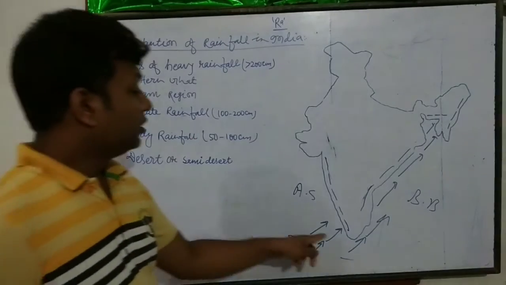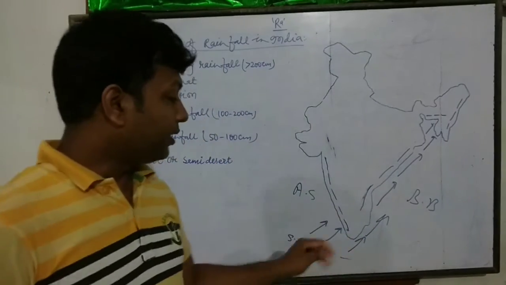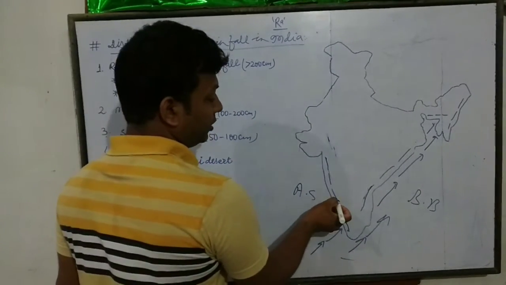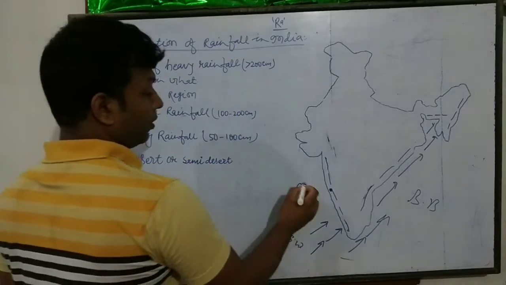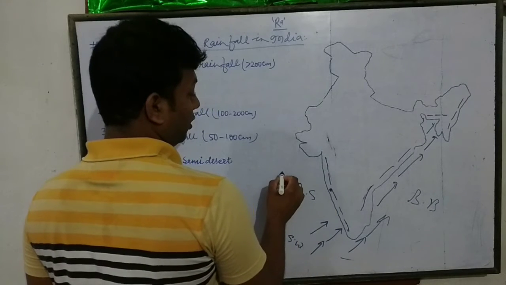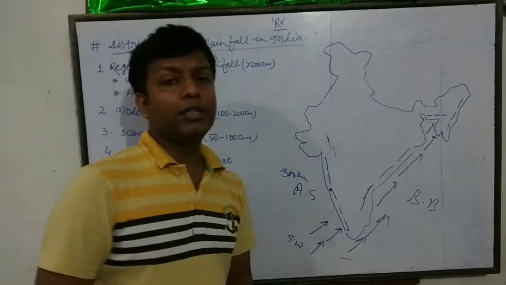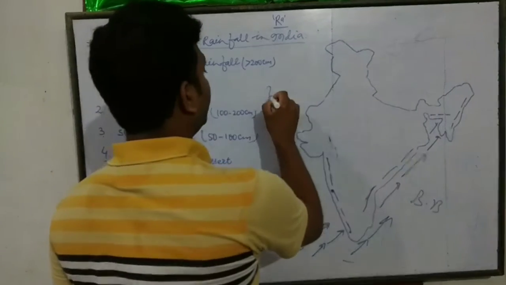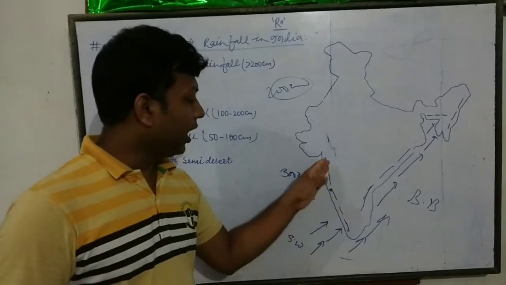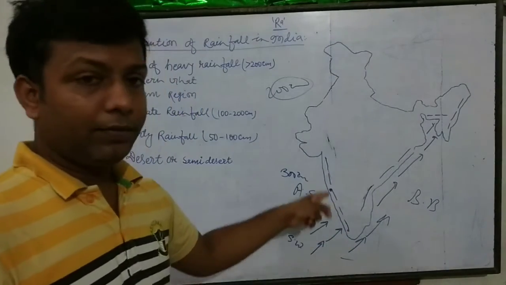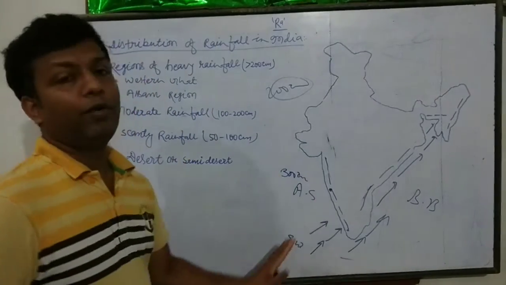Look at this. This is the area of Thiruvananthapuram where rainfall is 325 centimeter, and above this we have Goa, and in Goa rainfall is 300 centimeter, and when you go above Goa it is Mumbai where 200 centimeter of rainfall occurs. So the entire Western Ghat, which is the windward side of the southwest monsoon, is a heavy rainfall zone.